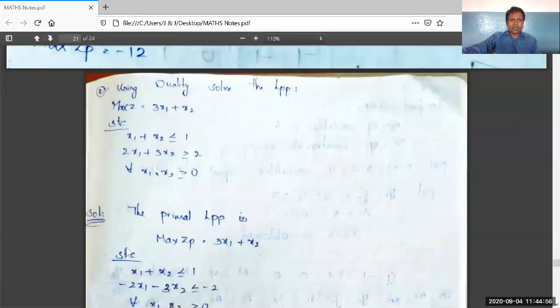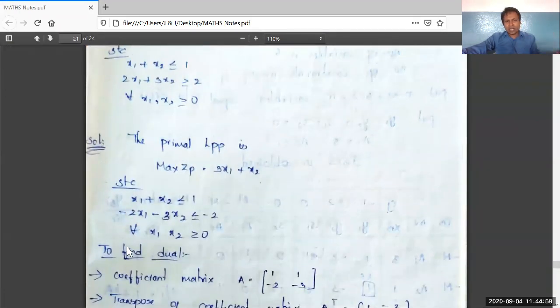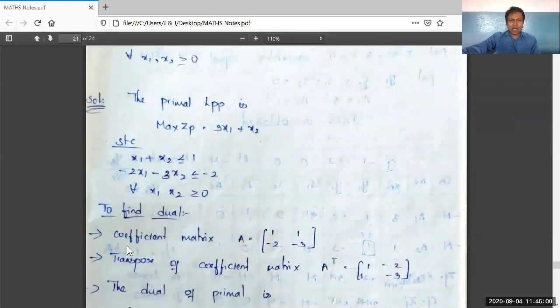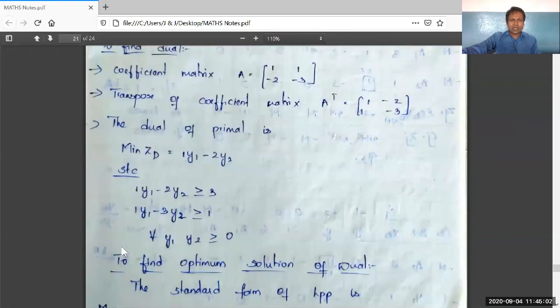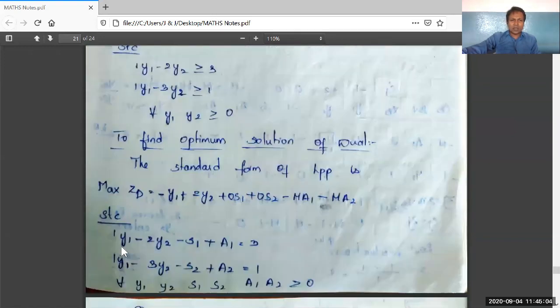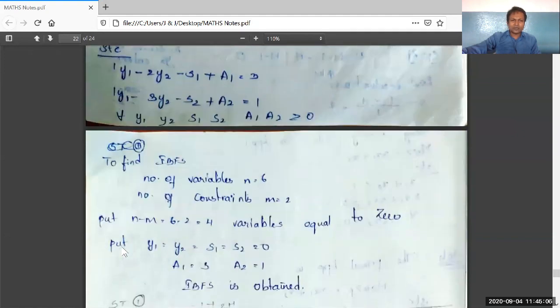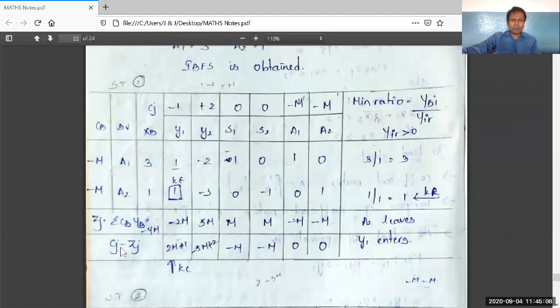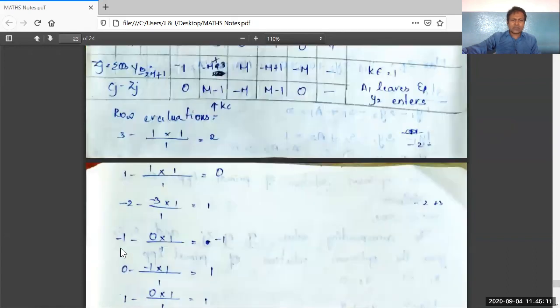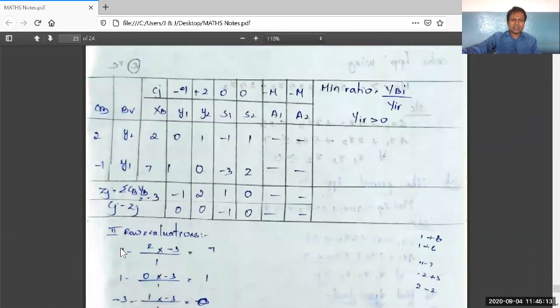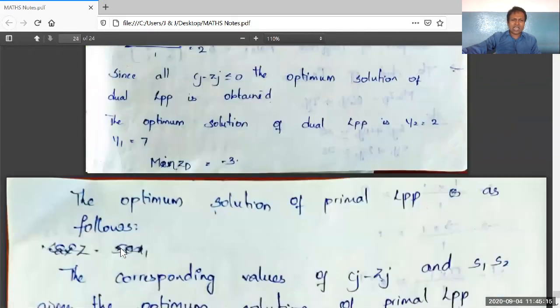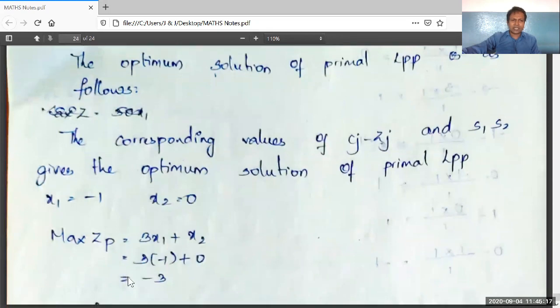If you see carefully, it is another problem which explains how to find the optimum solution for the primal LPP under the dual LPP. The solution is very clear and you can easily understand this. Right? Thank you.